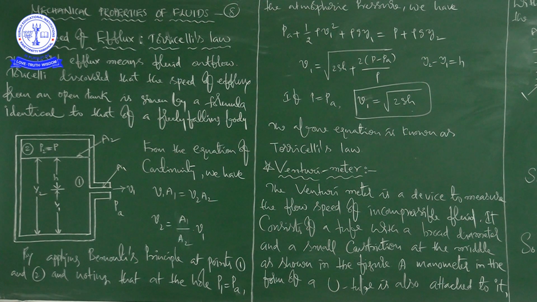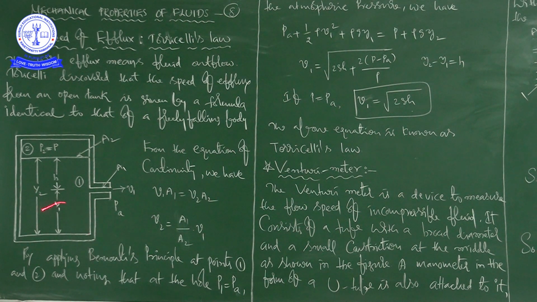Now observe this tank carefully, and here I can give some information: this tank contains a liquid of density rho, with a small hole in its side at a height y1. So this hole is at a height y1. Keep that in mind, because when we are going to get a mathematical expression for the required quantity, that is the speed of efflux, these values are very important.